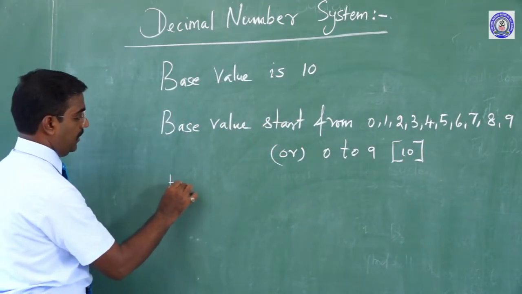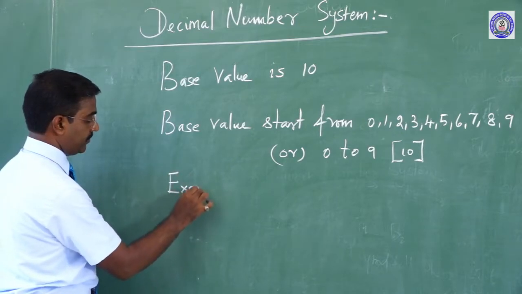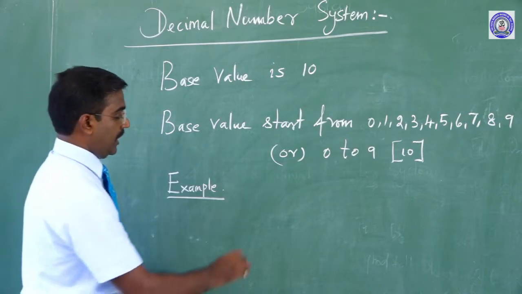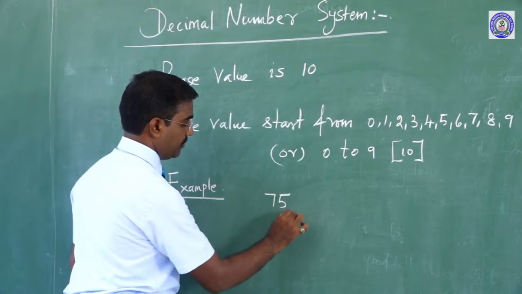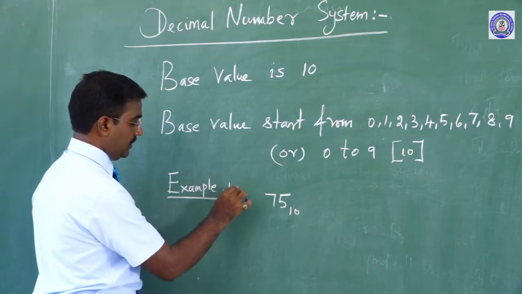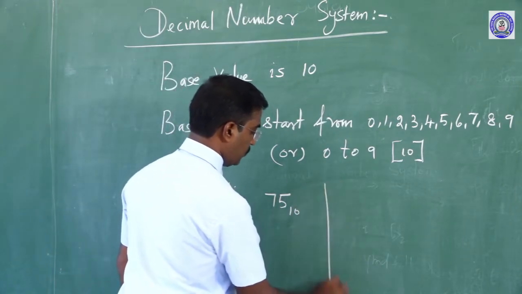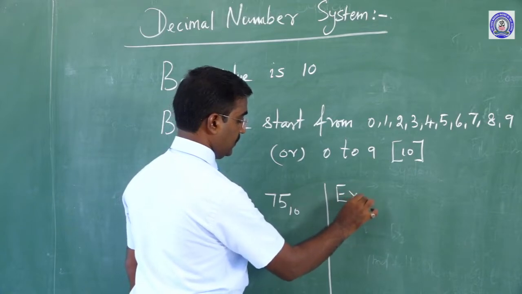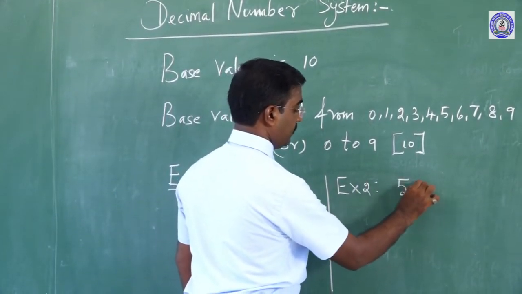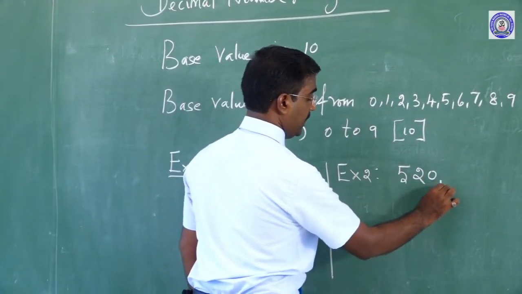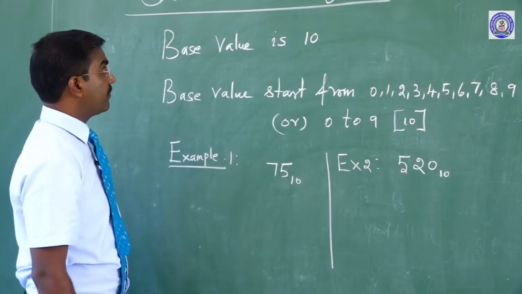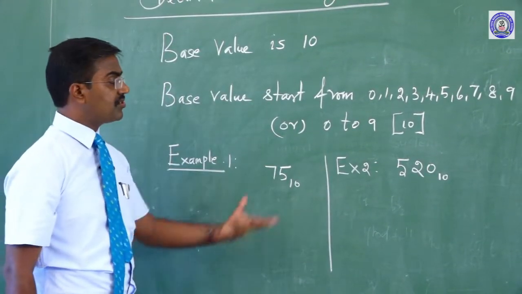Here are examples of this number system. Example 1: 75 base 10. Example 2: 520 base 10. This type is a decimal number system.